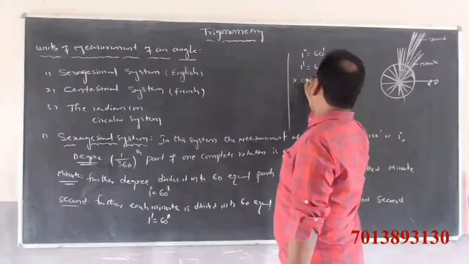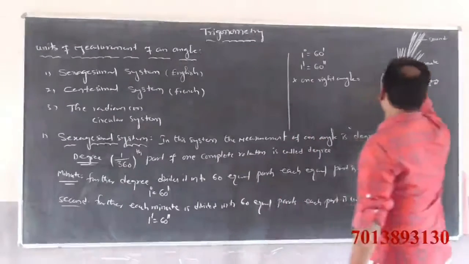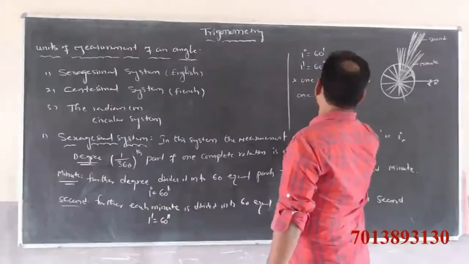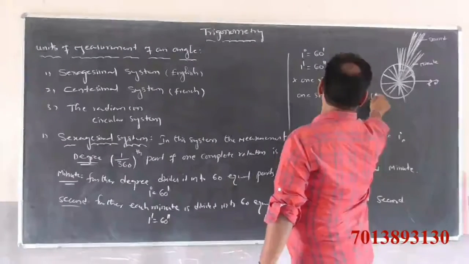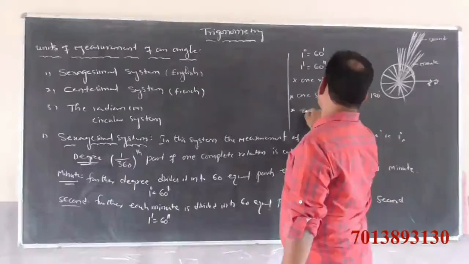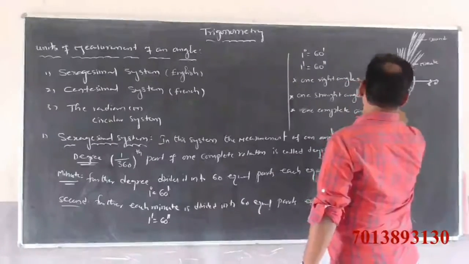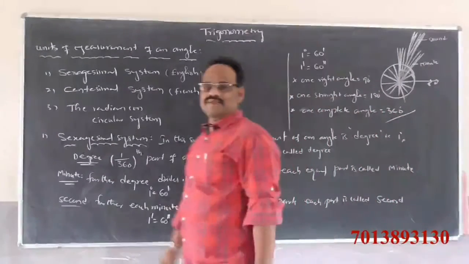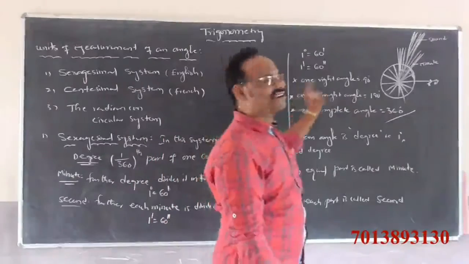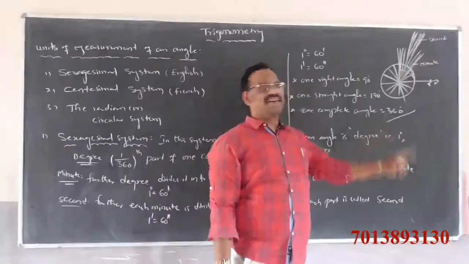In this system, 1 right angle is equal to how much? 90 degrees. 1 straight angle is equal to 180 degrees. 1 complete angle is equal to 360 degrees.